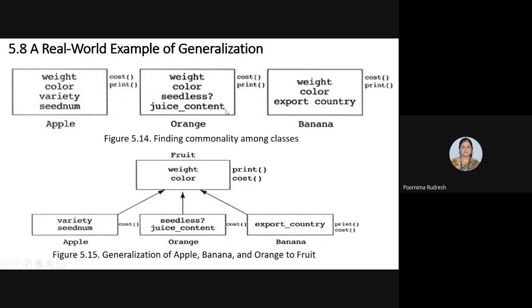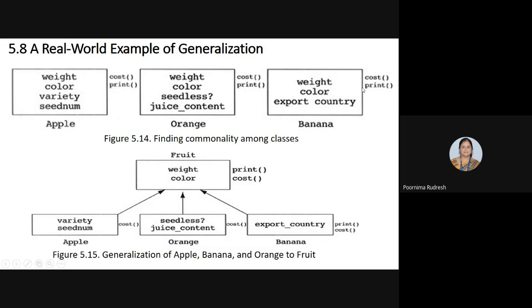Okay, so these are the common data members present in the apple, orange, and banana classes. Along with that, identify the methods or messages which are common in the three classes. Consider the apple class: what messages or functions are present? Cast and print. Similarly, orange also consists of cast and print, and banana also consists of cast and print.